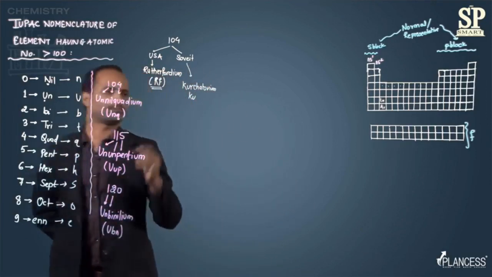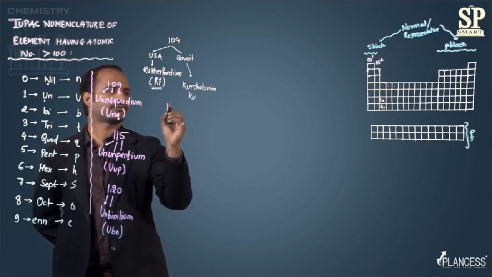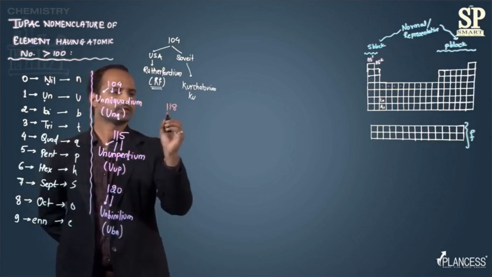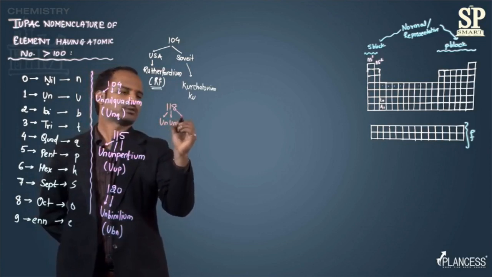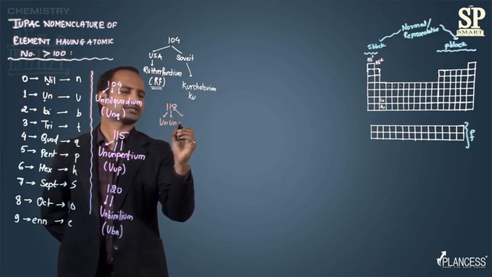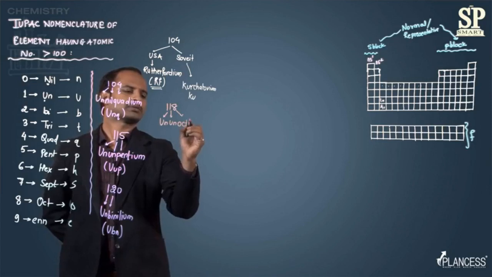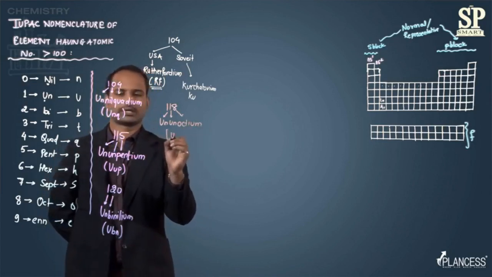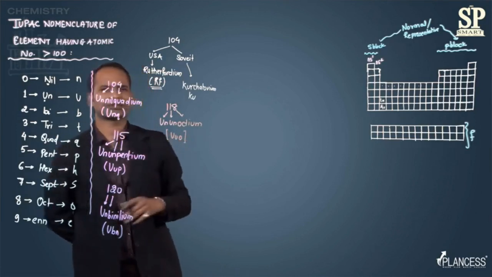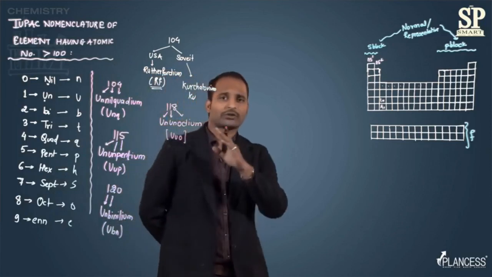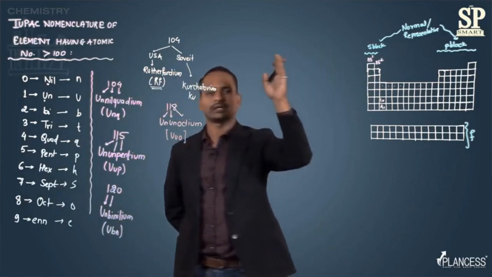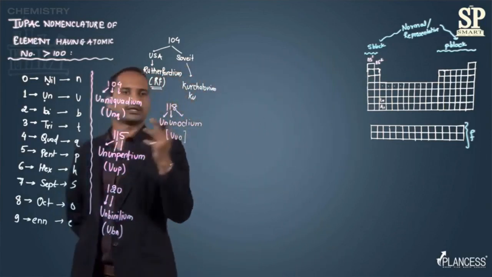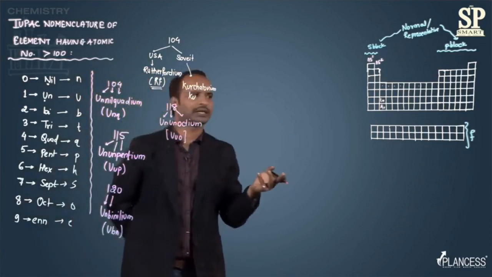Let's see some more examples, like 118 if I have. So the name will be un, un, 8, that is oct. Suffix will be ium. So ununoctium it will be. The symbol will be UUO. So on the basis of this, we can name all the elements having atomic numbers from 101 to 999. Until now, the periodic table contains only 118 elements.